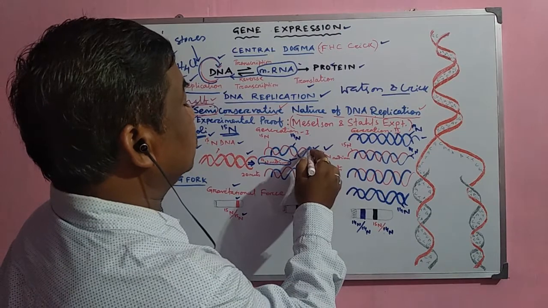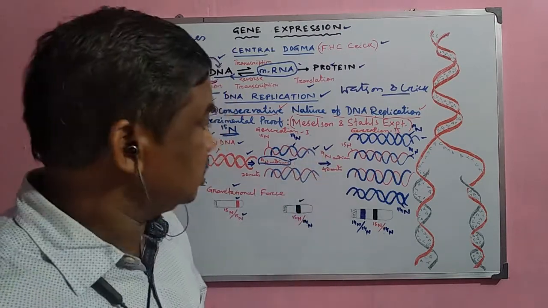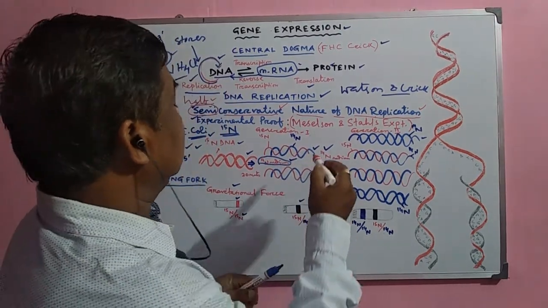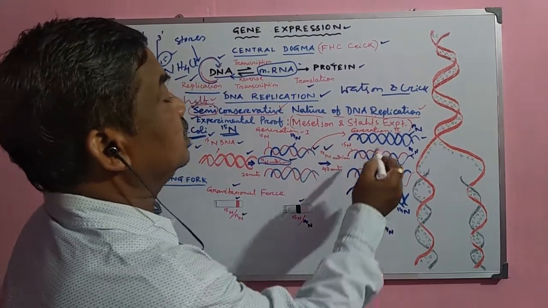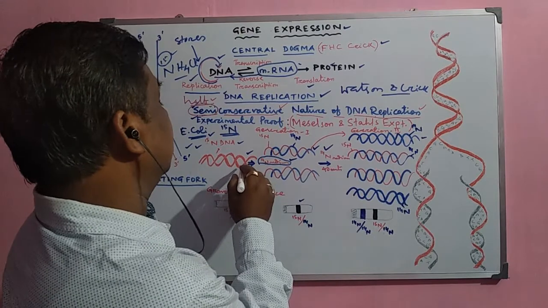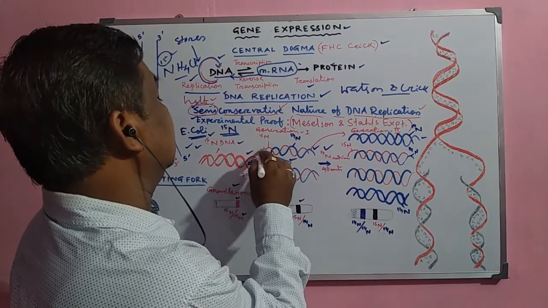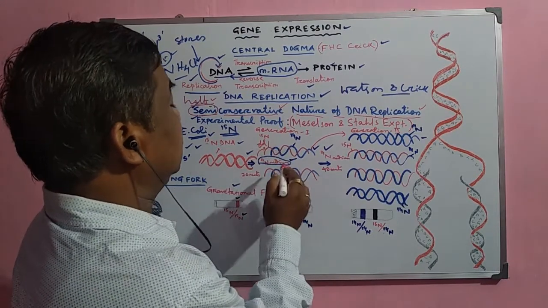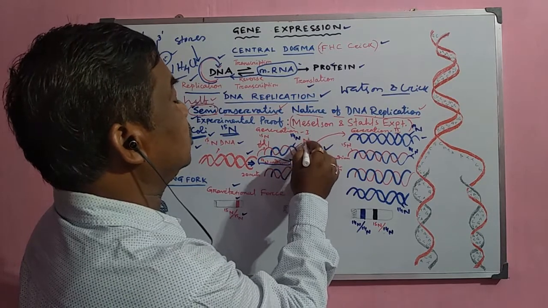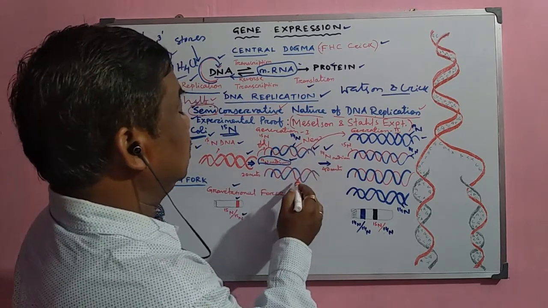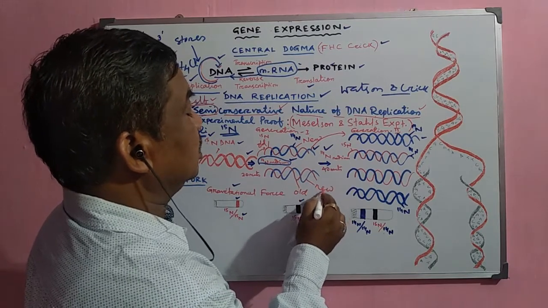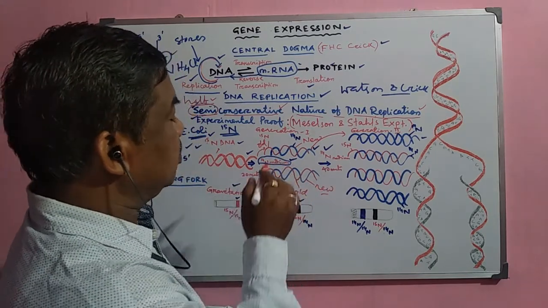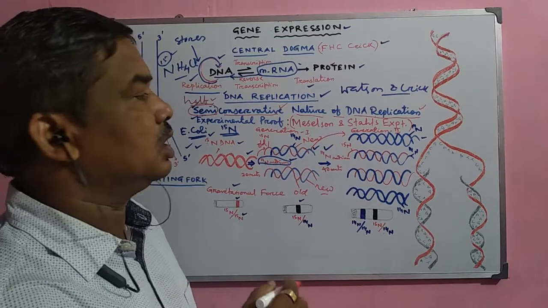So suppose this is one strand and this is another strand. When these two strands are separated, one strand goes there and synthesizes a new strand. Here, one strand was red, the old strand, and the blue is the new strand. Here also, the red is the old strand and the blue is the new strand. So in this way, two hybrid DNA molecules were synthesized.